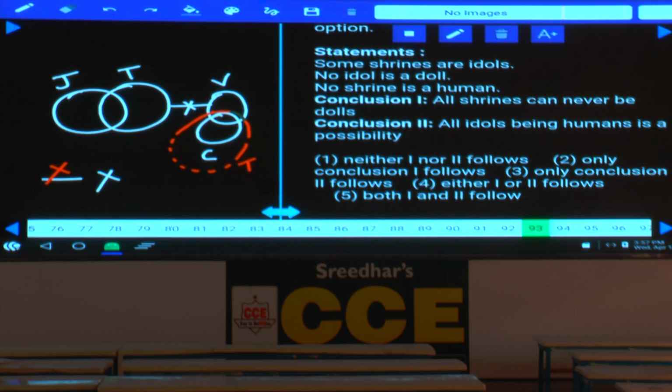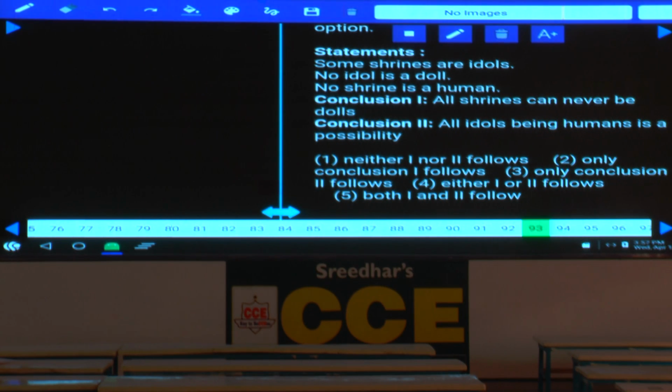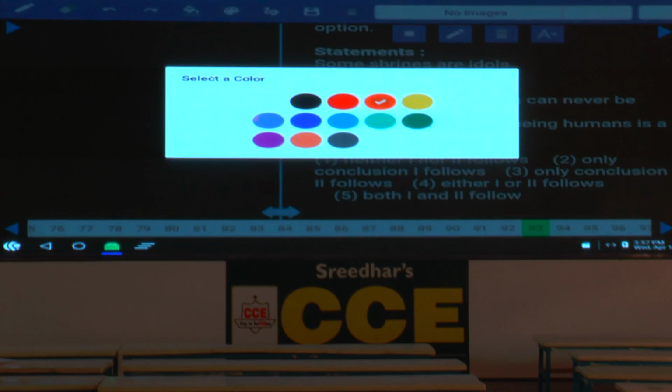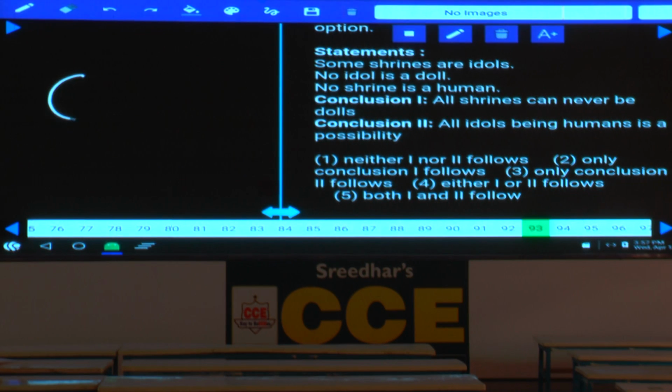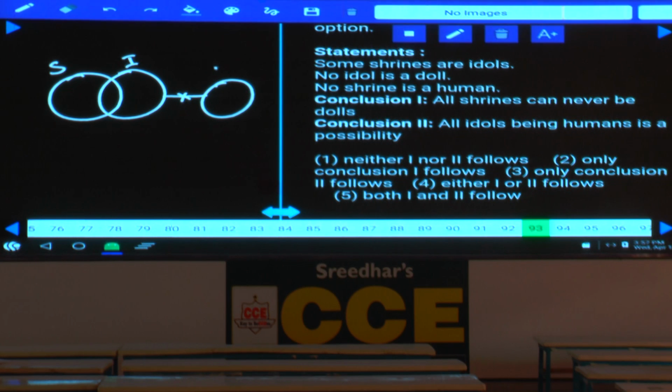Then coming to question number 93. Now in this one, some shrines are idols. Some of the shrines are idols can be written like this, shrine and idol. And no idol is a doll. No idol is a doll means no intersection between idol and doll. And no shrine is human. No shrine is human, no intersection between shrine and human.